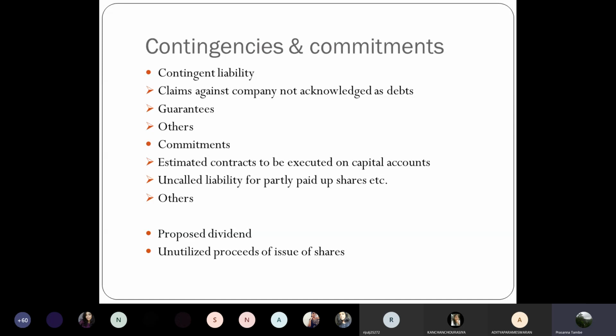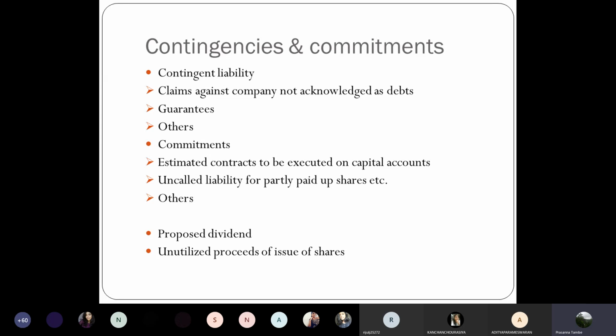Then commitments. Commitments, as I told you, are the future commitments related to the transactions executed or undertaken by you. One example is estimated contracts to be executed on capital account. For example, you are given a contract for construction of your factory building, which is contract value is say 5 crores.